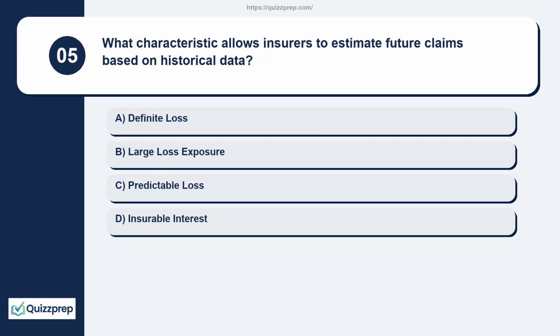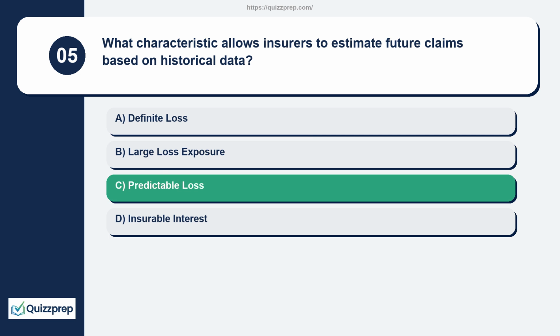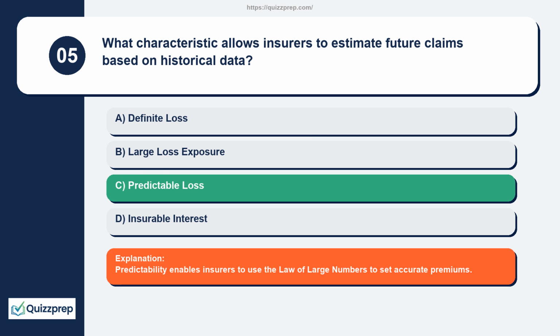Question 5. What characteristic allows insurers to estimate future claims based on historical data? Definite loss, large loss exposure, predictable loss, insurable interest. Predictability enables insurers to use the law of large numbers to set accurate premiums.